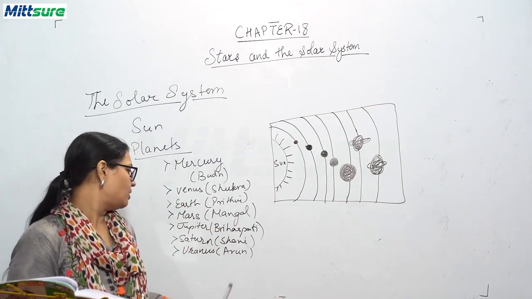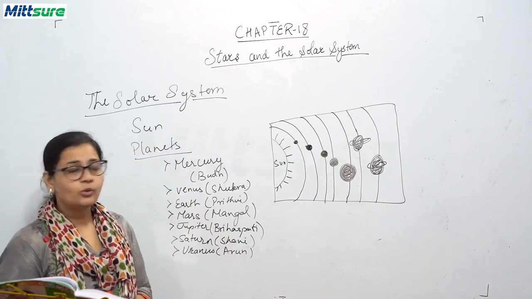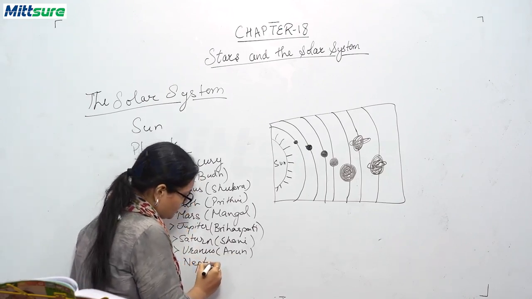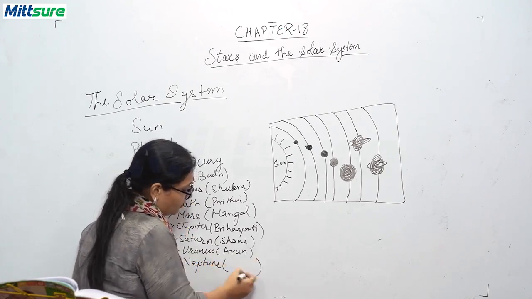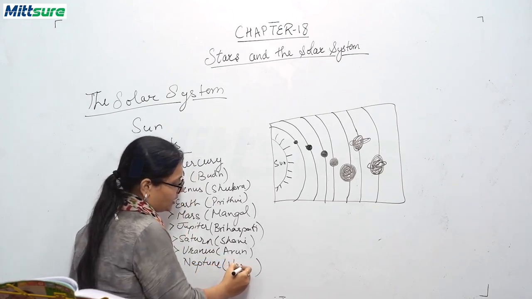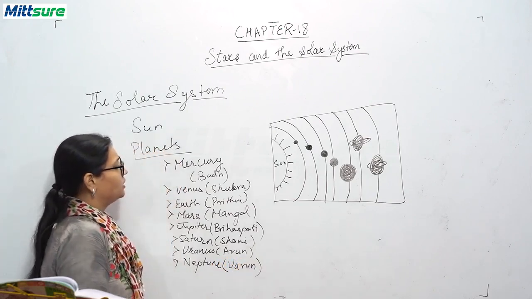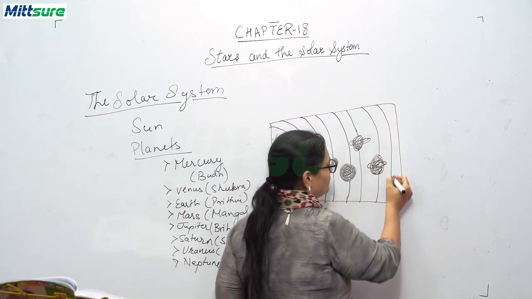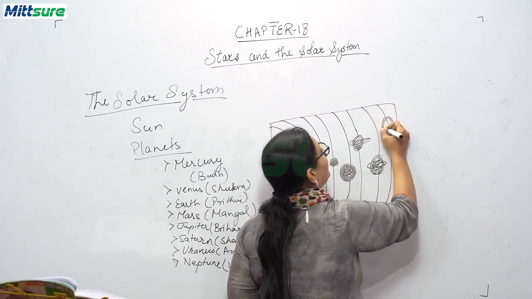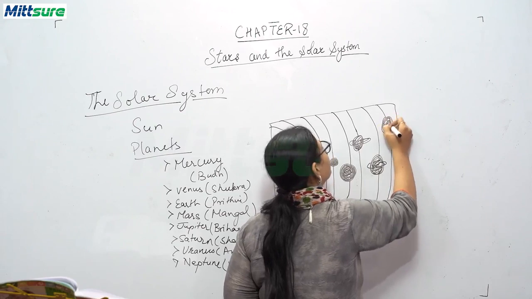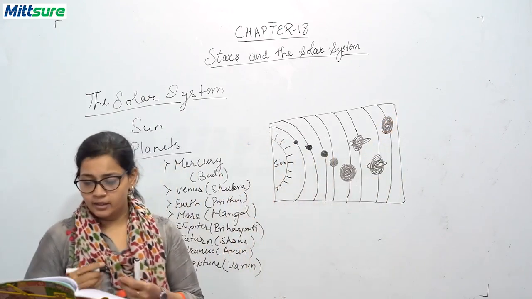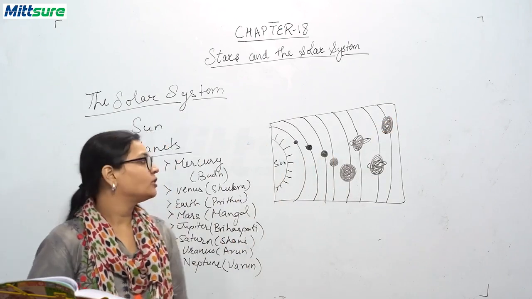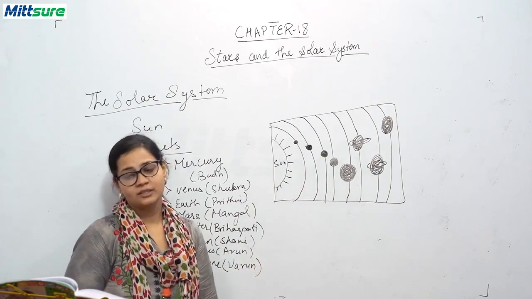And the last planet of our solar system is Neptune, and the name of this is Varun in our Indian astronomy. So this is the last planet, and similarly to Uranus, this planet is very, very cold and cannot support life. So this completes our solar system.